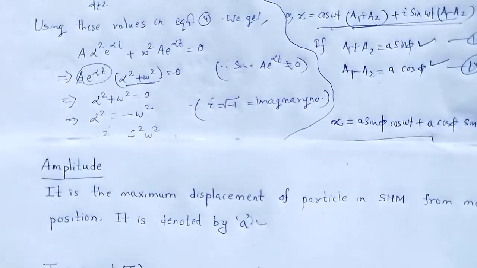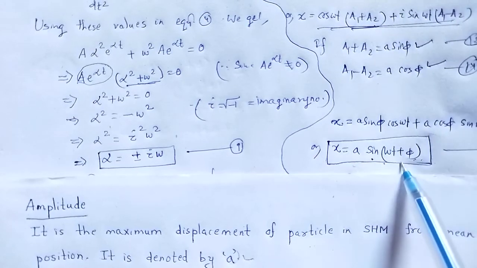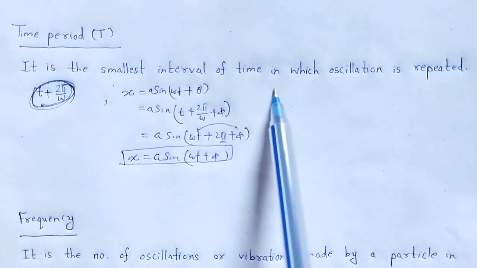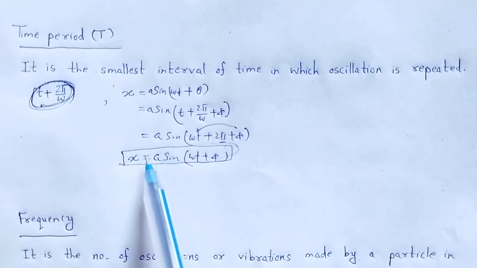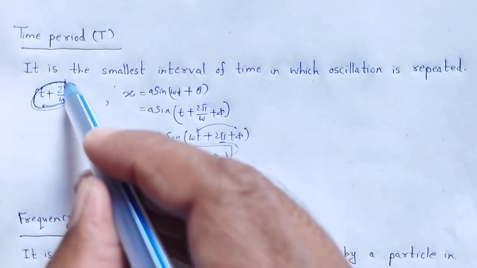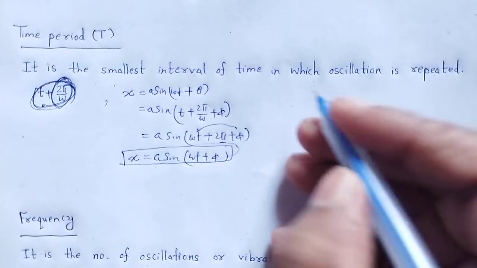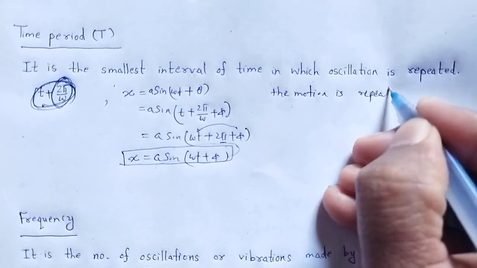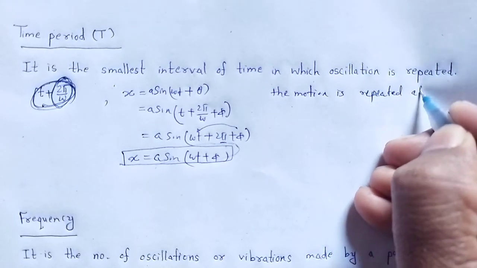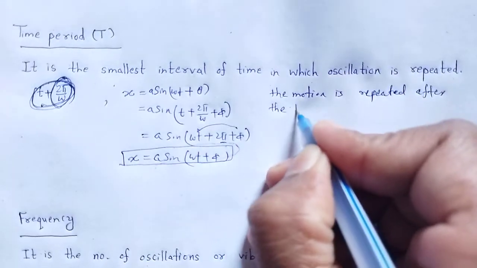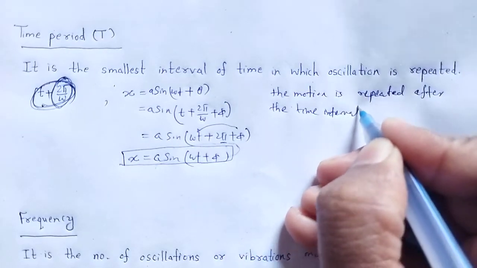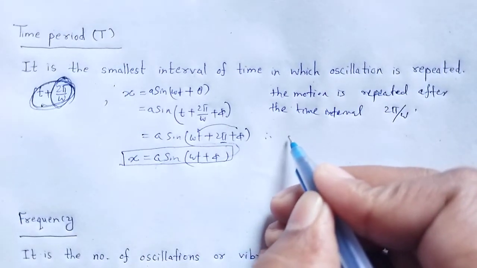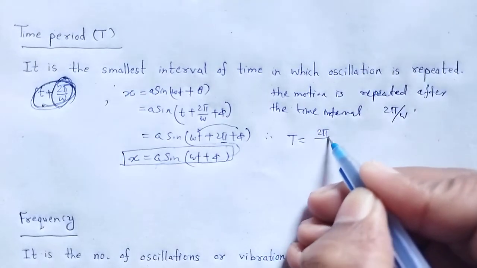Here the equation is x is equal to a sin (omega t plus phi). That means there will be no such change. According to the definition, the smallest interval of time in which the oscillation is repeated. Now the oscillation is repeated, that's why the motion is repeated after the time interval 2 pi by omega. Therefore the time period T is equal to 2 pi by omega.